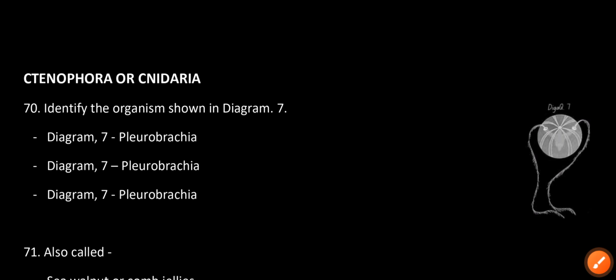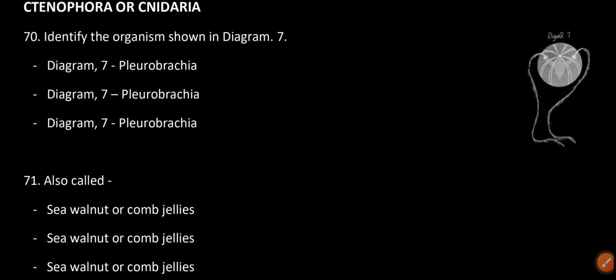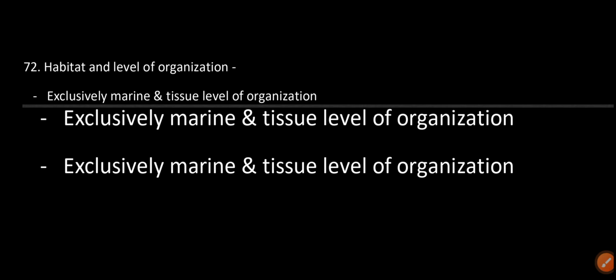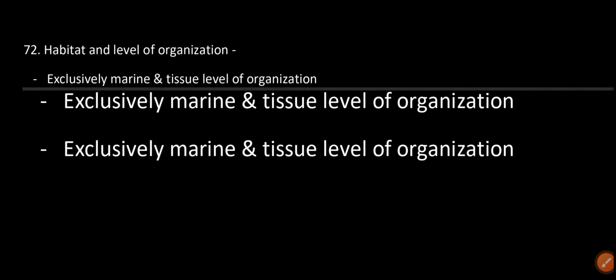Identify the organism shown in diagram 7. Diagram 7 is Pleurobrachia, also called sea walnut or comb jellies. Habitat and level of organization: exclusively marine and tissue level of organization.